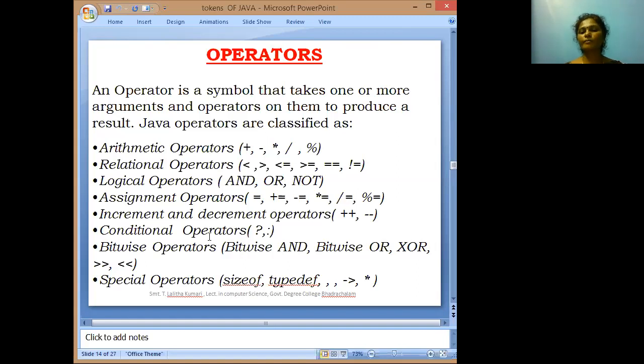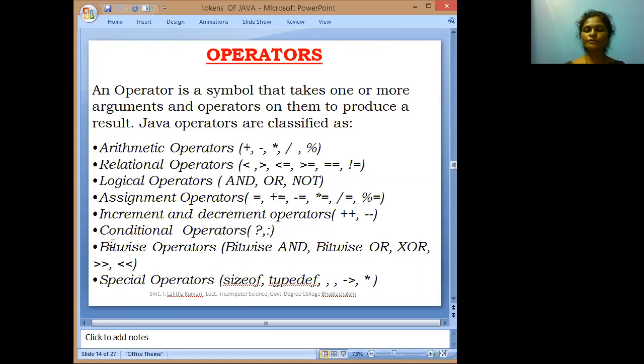Next, conditional operators. Conditional operators are used to check a condition. These conditional operators are also known as ternary operators. In the ternary operator, we take one condition, then a question mark, and the true and false values are separated with a colon. These are called conditional operators. Suppose we want to check some condition, we use the conditional operators.